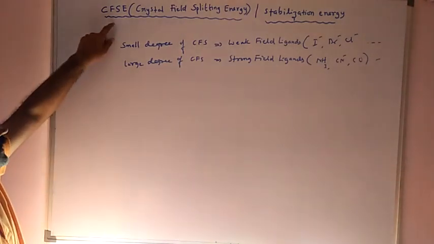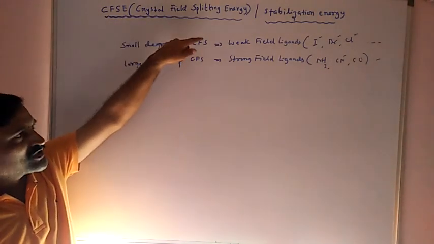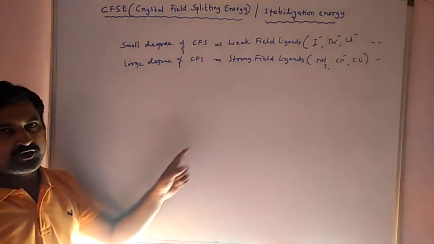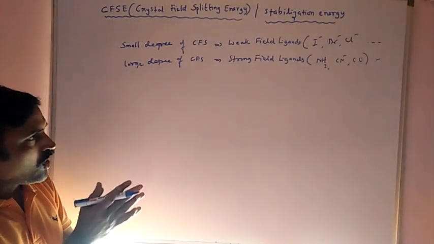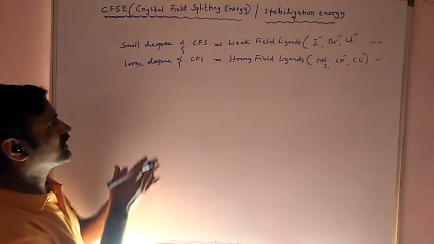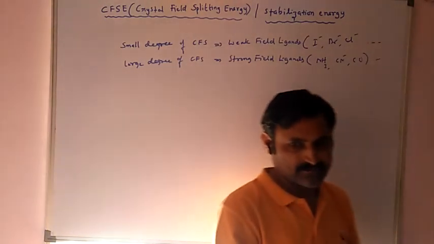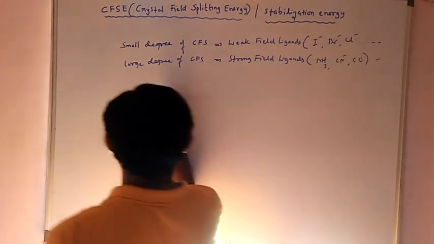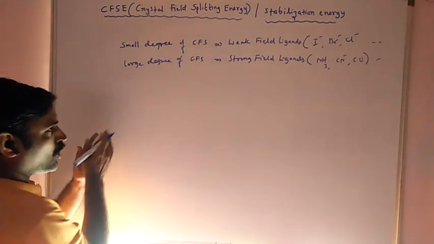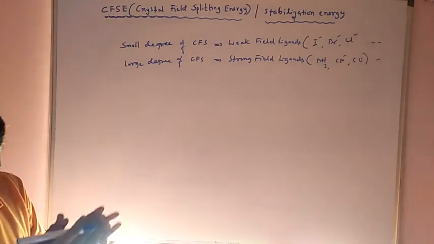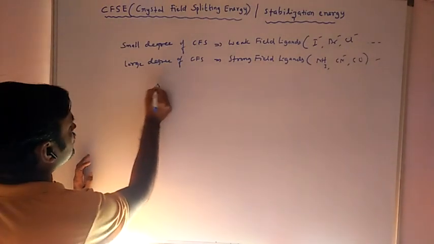This is called crystal field splitting energy, caused by the ligands on the central metal ion. Ligand field splitting is another term we can use here. As you observed in the last session, between the octahedral complex and the tetrahedral complex there exists a crystal field splitting relation.